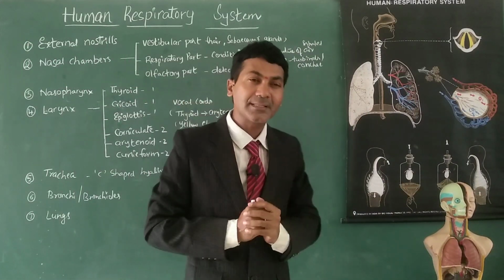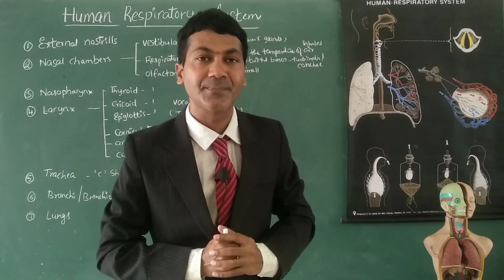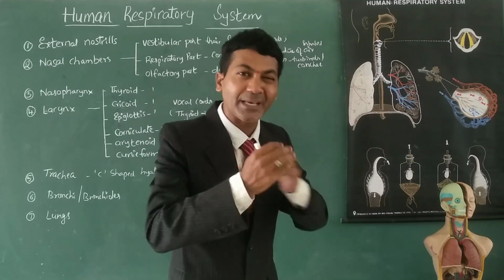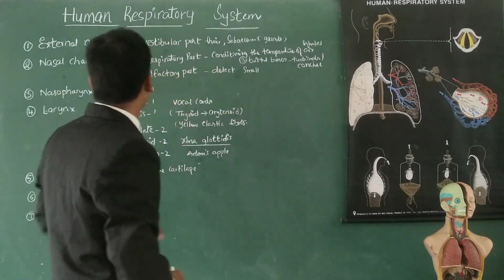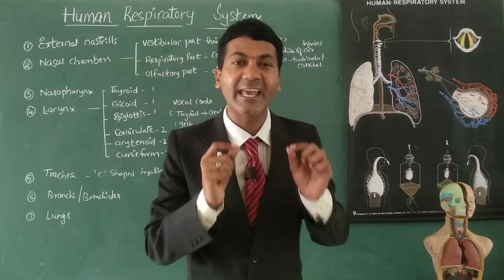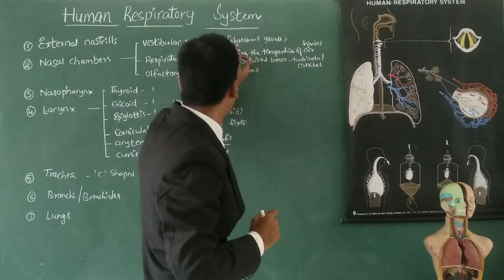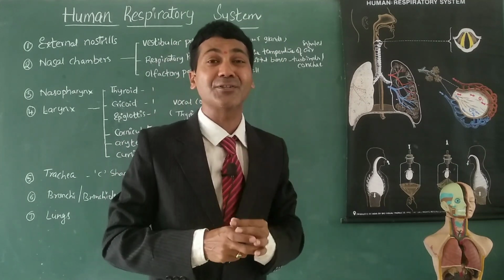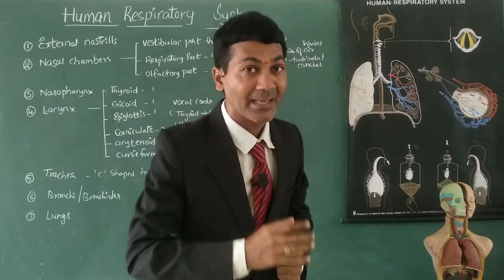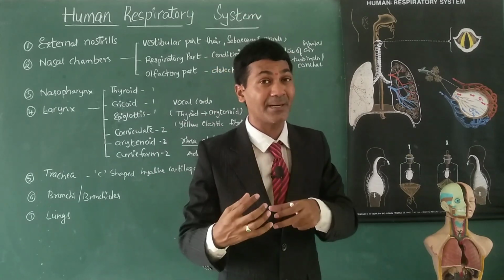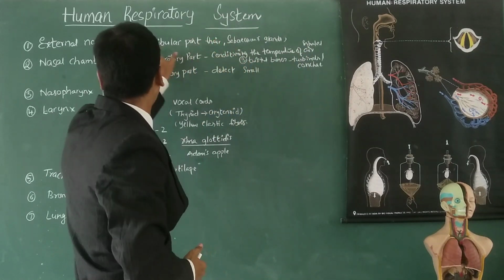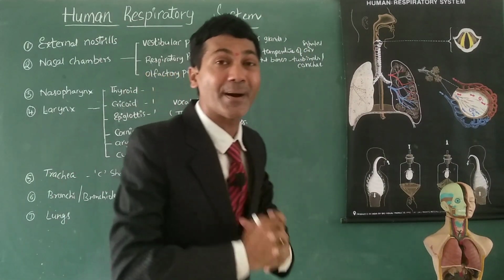These nasal chambers have 3 major functions, so the nasal chamber divides into 3 different regions based on their function. The first region of nasal chamber is known as vestibular part. The part where hair and sebaceous glands are located, and whose main function is trapping the dust particles which are present in the air. That part of nasal chamber is known as vestibular part.